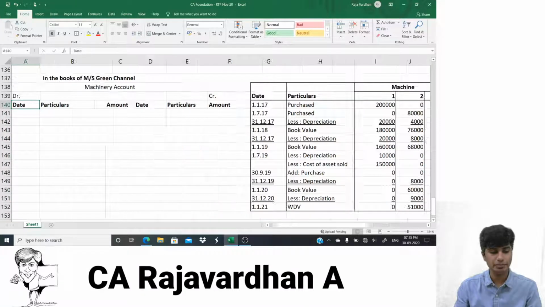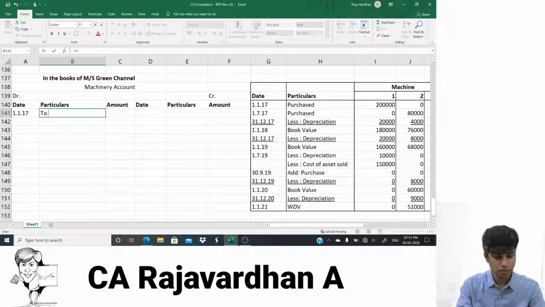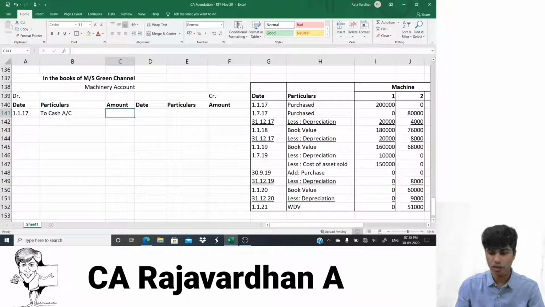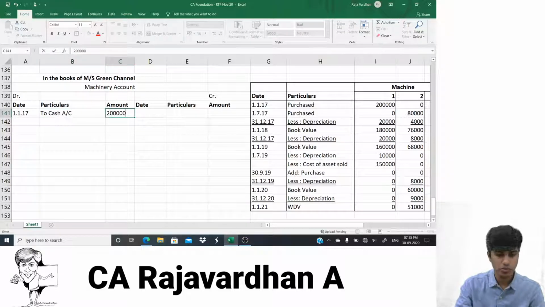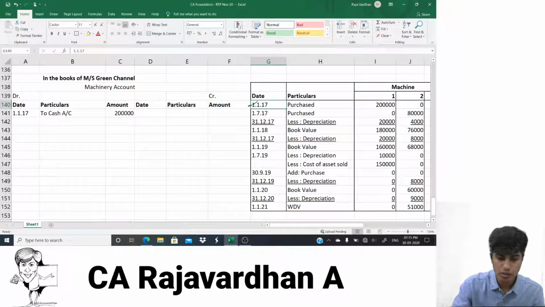So 2 lakh. Here I'll write 1117 to cash account. How much? 2 lakh. Perfect. So we're done with the first transaction. So we're done with this. So we'll go to the next one.